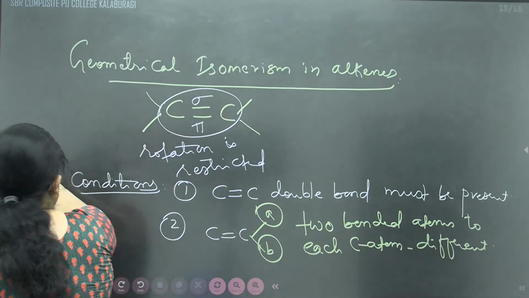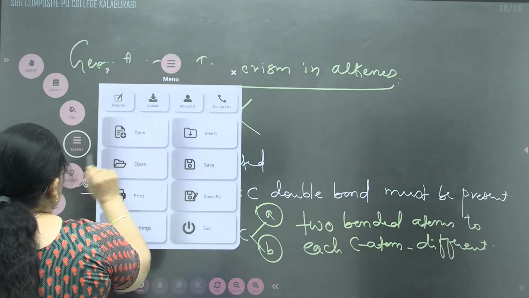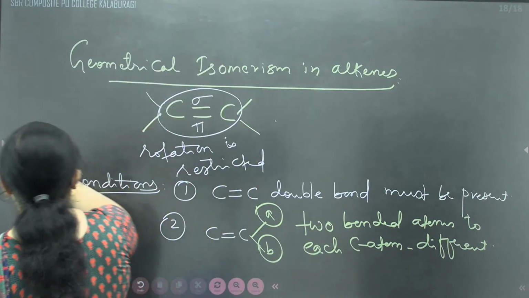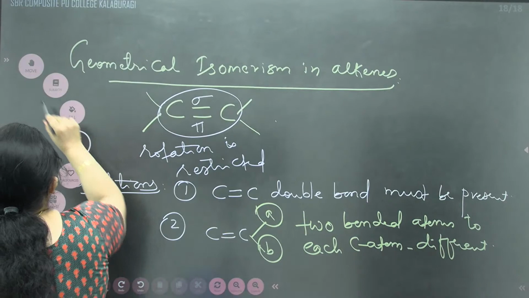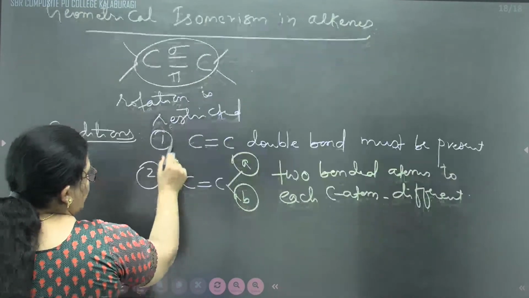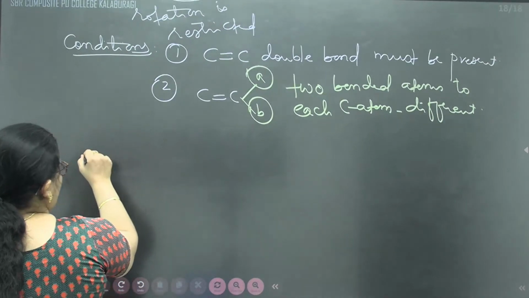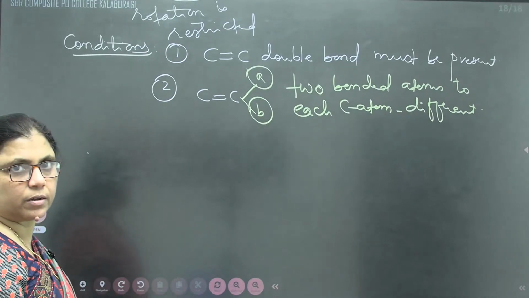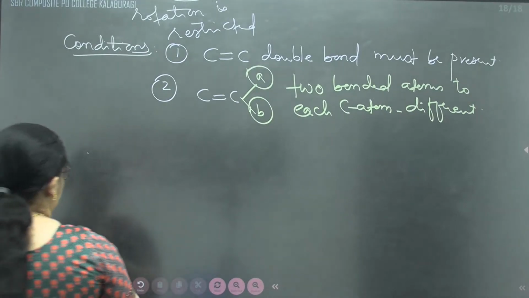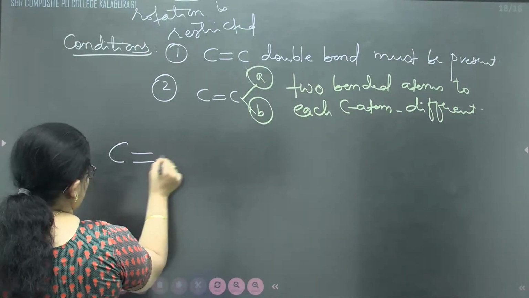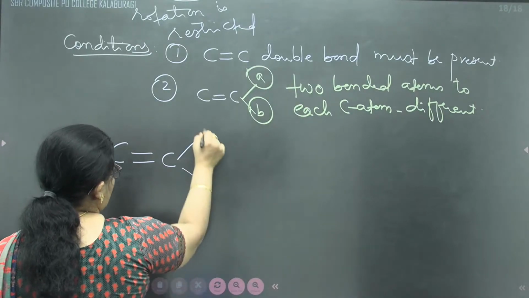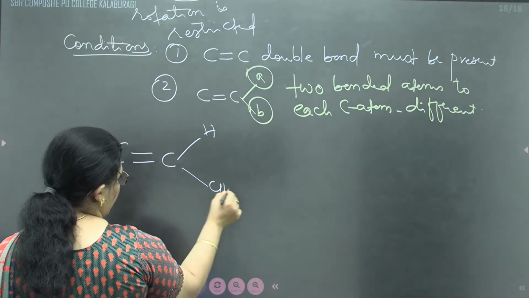So in geometrical isomerism, the molecule should contain a carbon-carbon double bond and the two bonded atoms must be different. For example, take a carbon-carbon double bond, one is a hydrogen, another one is a methyl.